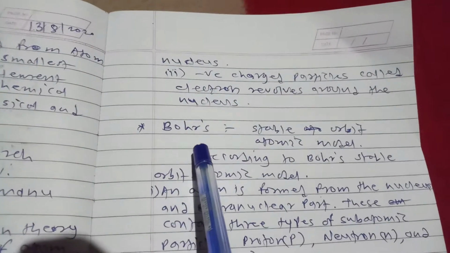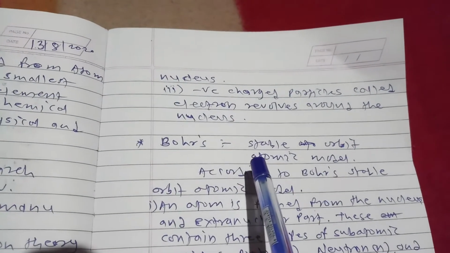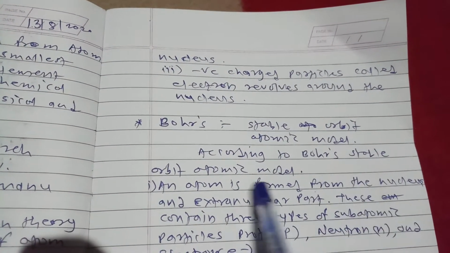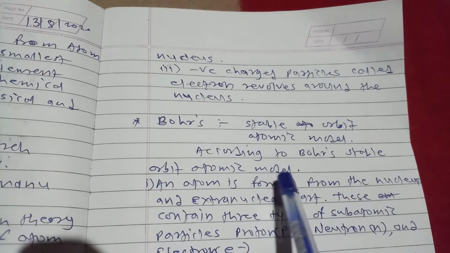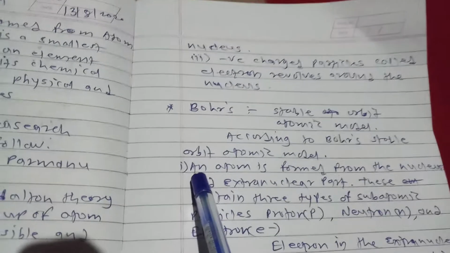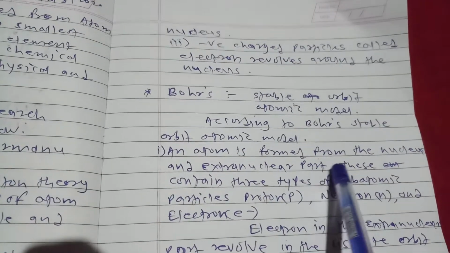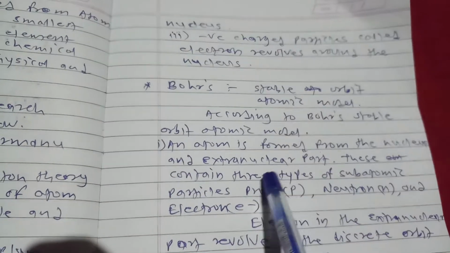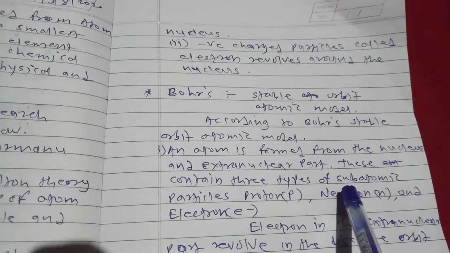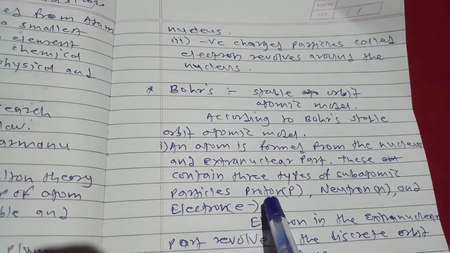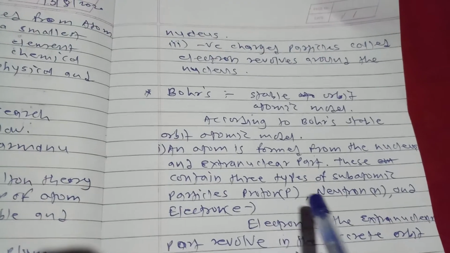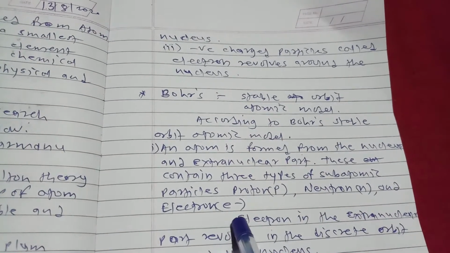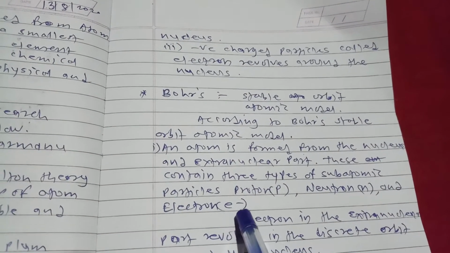Then the next scientist is Bohr. Stable orbit atomic model. According to Bohr's stable orbit atomic model, first, an atom is formed from the nucleus and the extranuclear part. This contains three types of subatomic particles: protons, symbol P, neutrons, symbol N, and electrons, symbol E.